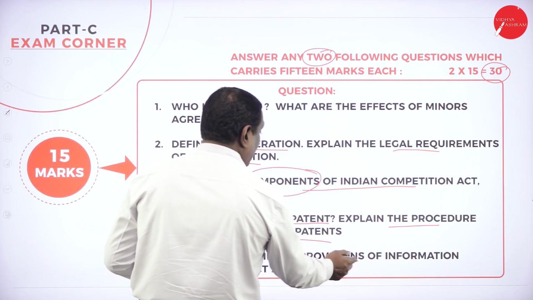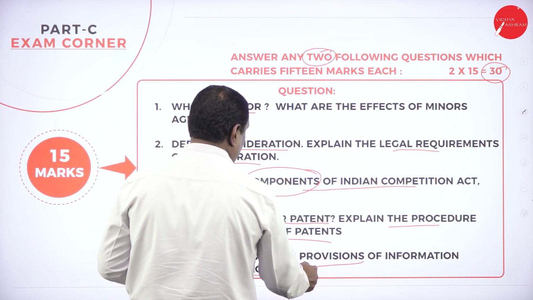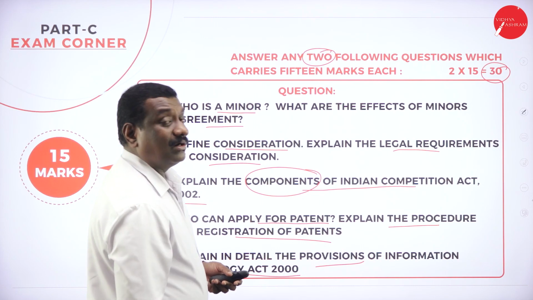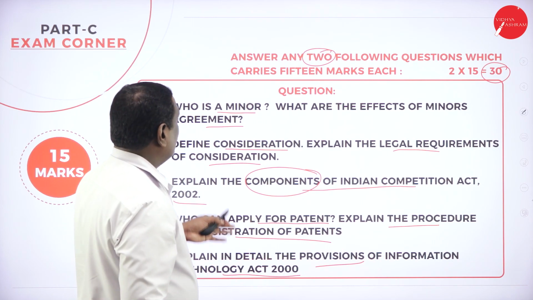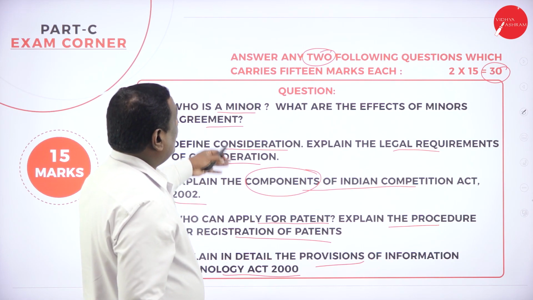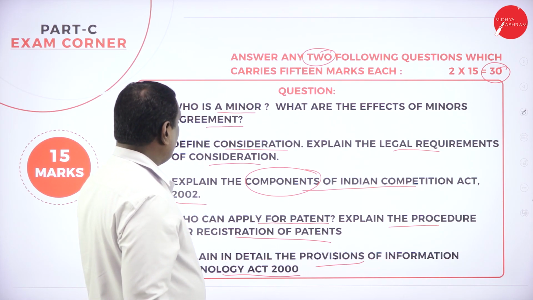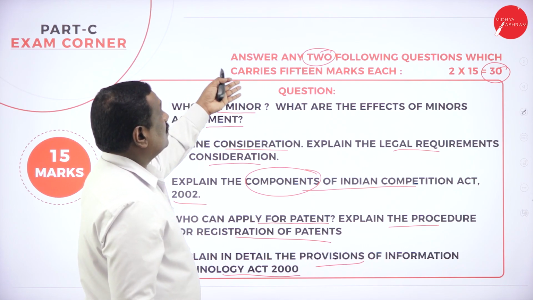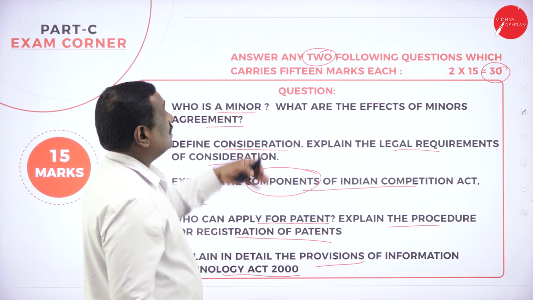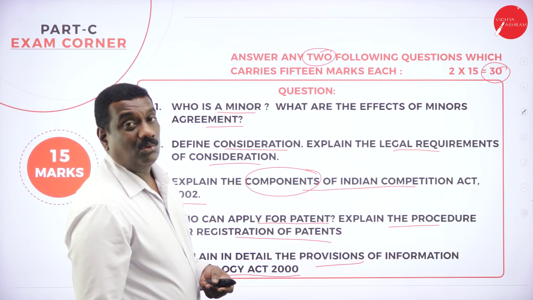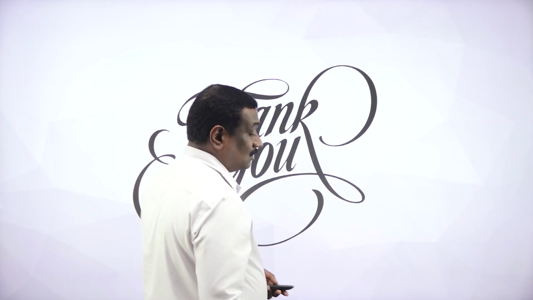Then explain in detail the provisions of the Information Technology Act of 2000. What are the provisions related to the Information Technology Act of 2000? That should be written. So there are nearly 5 questions. They can give you 4 questions and ask you to answer any 2, or they can give you 5 questions and ask you to answer any 2. So anything can be like that. So students, totally 80 marks you are getting. So it is very easy.